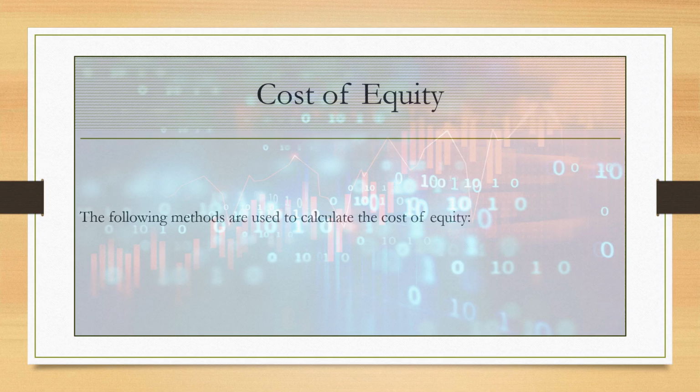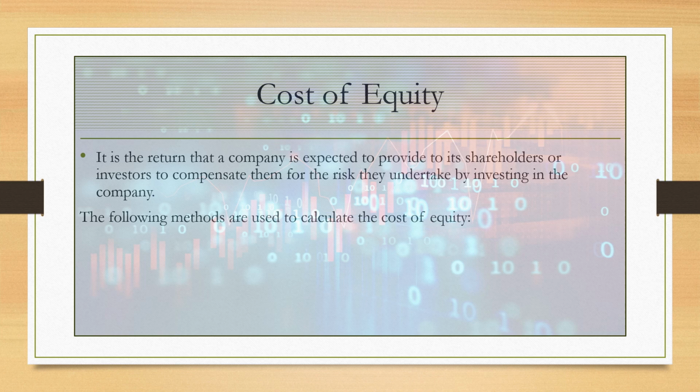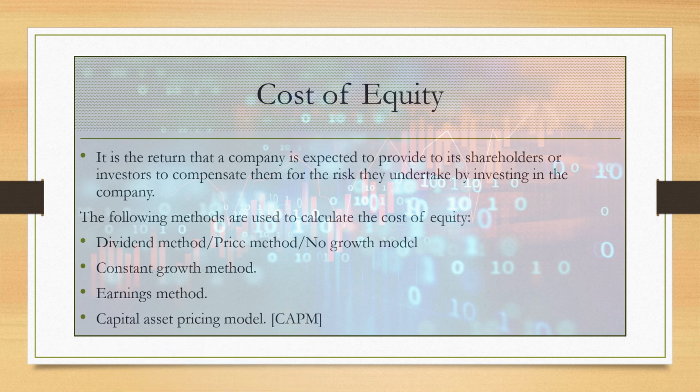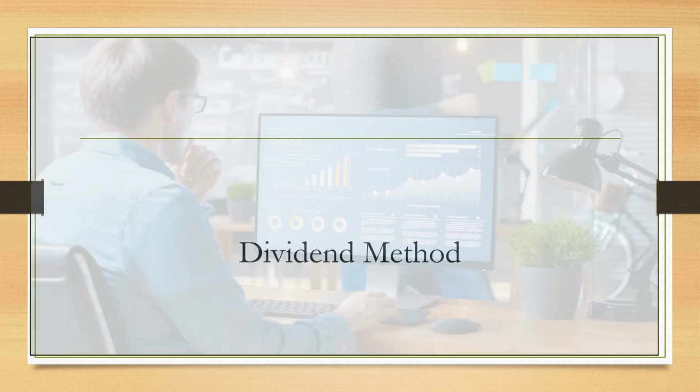Now we shall see about cost of equity. Just now I said that every investor will invest in a company or in any investment purpose with the expectation of a return. So that return will be called the cost of equity, and this can be calculated in the following methods which I have mentioned. First one, dividend method. Second one is constant growth method. Third one is earnings method, and fourth one is capital asset pricing model. And now we shall go to dividend method.